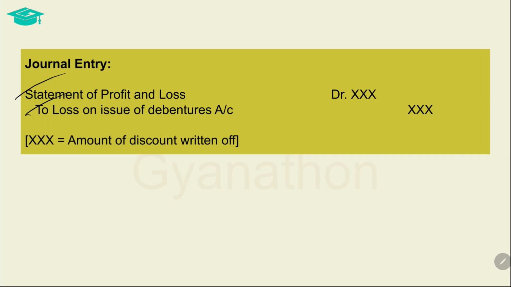We know that when recording the journal entry at the time of issue of debentures, the loss on issue of debentures is debited since it is a loss. So giving it a credit offsets such debit balance now. And also the balance has to be charged to the profit and loss account. That is why the profit and loss account is debited. With this entry, the amount set aside to be written off is effectively charged to the profit and loss account from the loss on issue of debentures account.